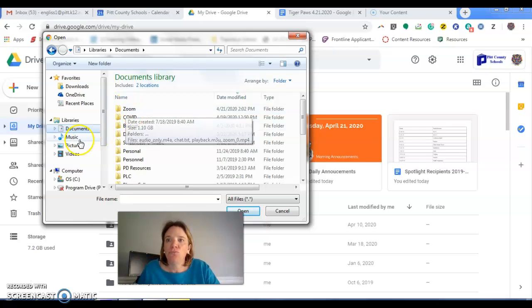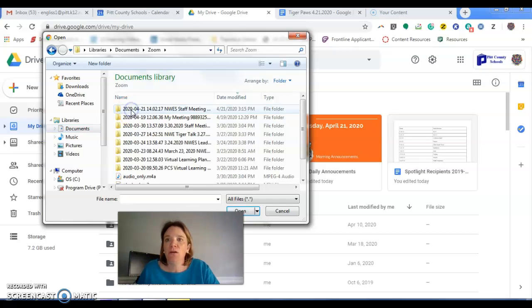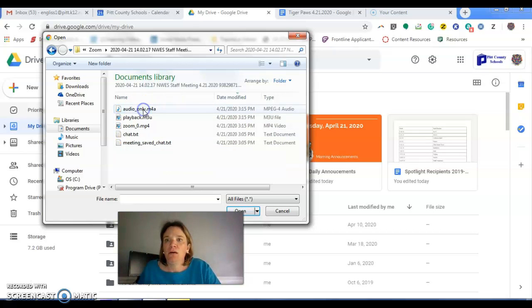But here we go. So you find whatever file it is you want to upload. I'm going to do a Zoom video. When a Zoom meeting is recorded on your computer, Zoom automatically creates a folder for that meeting. So I'm going to open our staff meeting folder from just a few minutes ago. And you see a bunch of files in here. I'll just walk you through what these are.